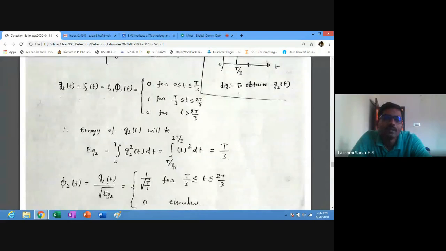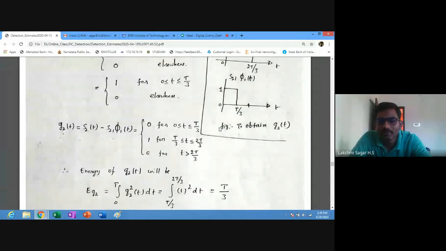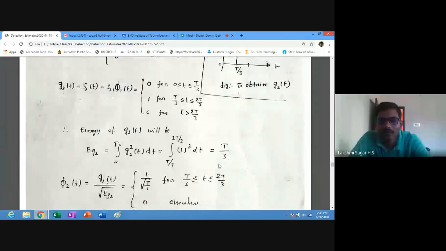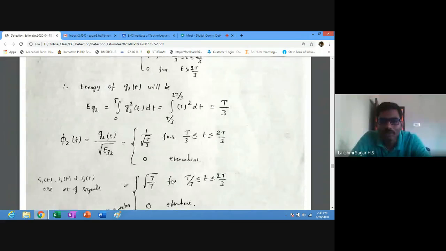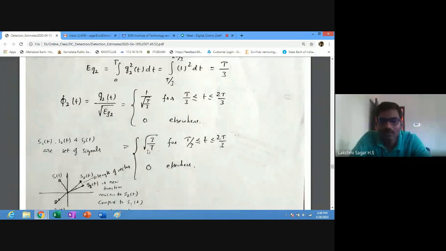Next, this is the energy of g2 of t. From T by 3 to 2T by 3, g2 of t is equal to 1, so we can write the energy as T by 3. The equation for pi 2 of t we already know. You just substitute the value of g2 of t and the energy of the signal g2 of t, for the duration T by 3 to 2T by 3. So you will get 1 by root T by 3. After solving it, you will get root 3 by T for this duration.